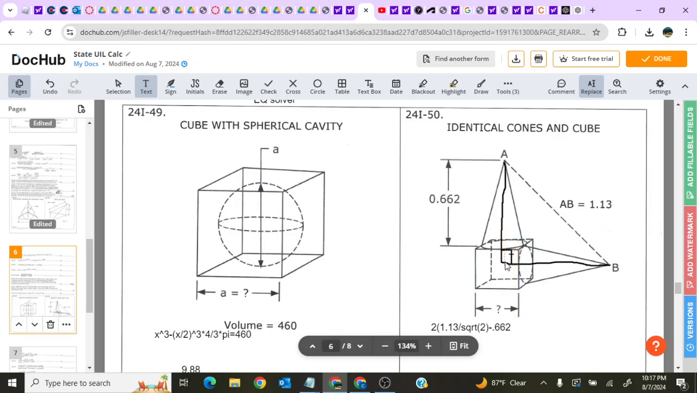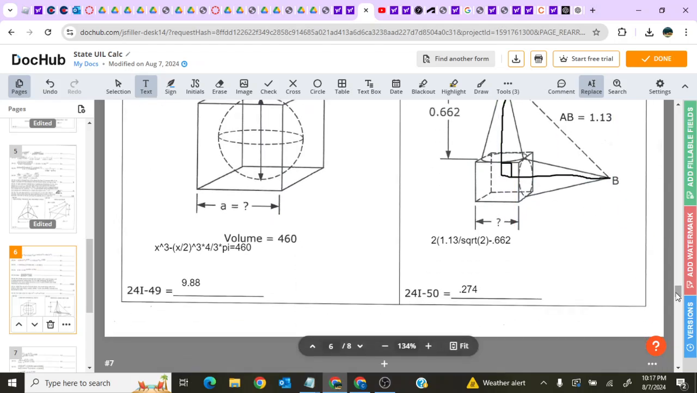Then once you have that value, you have to subtract it from this height of 0.662. And then once you have that, you're given half the distance of the cube, so multiply by 2 to get the full distance. And you get 0.274.